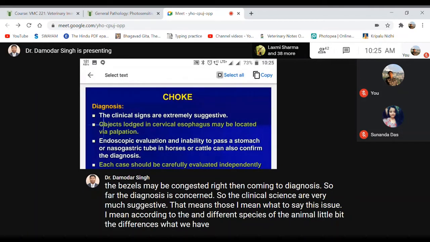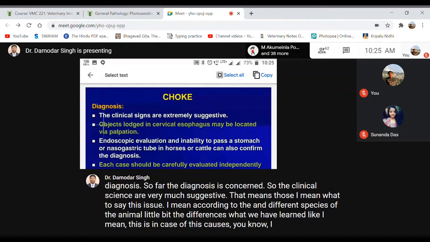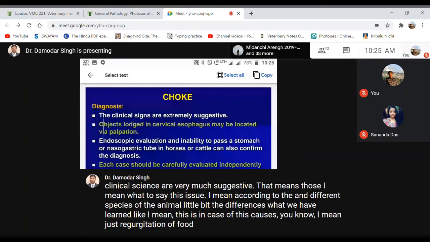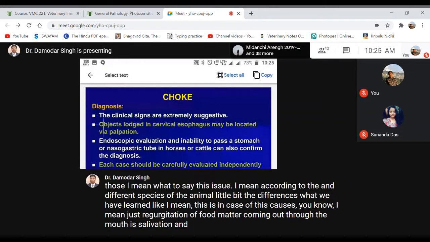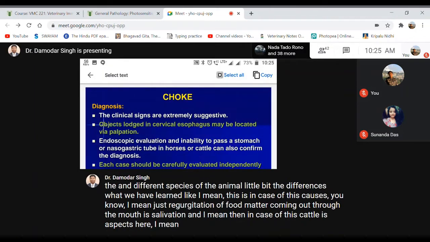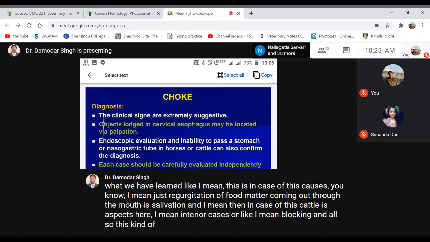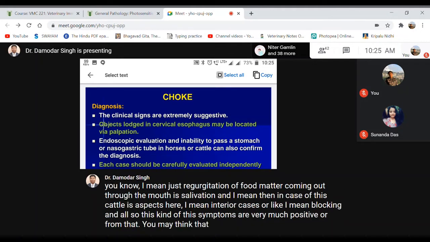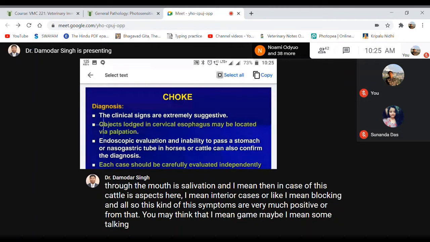In horses, there is regurgitation of food material coming out through the nostrils, and salivation. In cattle, there is asphyxia in severe cases, or bloating. These kinds of symptoms are very much suggestive, and from that you may think there is some choking of the animal in the esophageal passage.